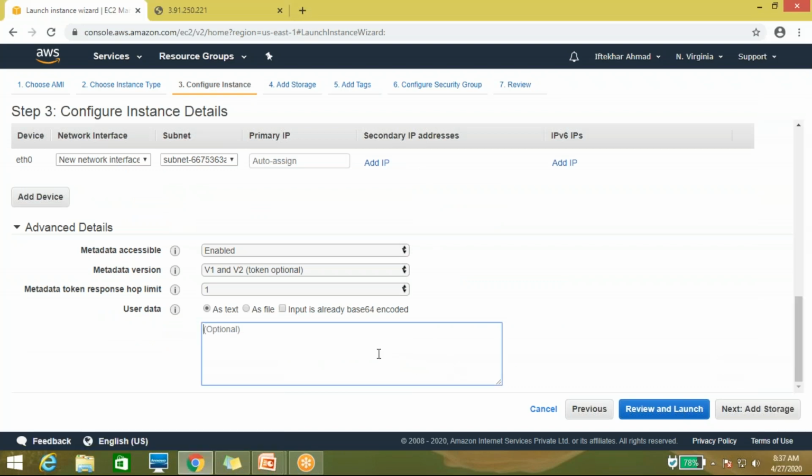Put in the bootstrap script and just change it: this is server 1, this is server 2, the second server.